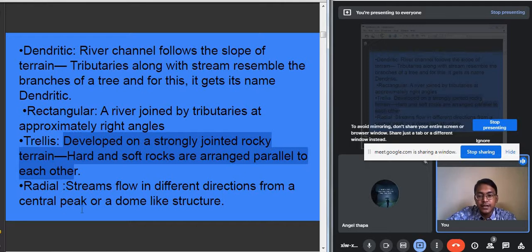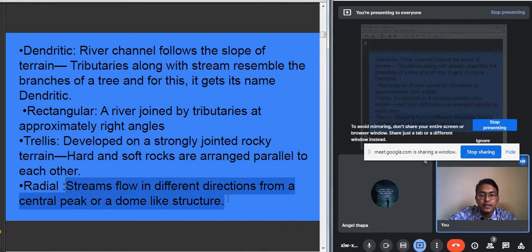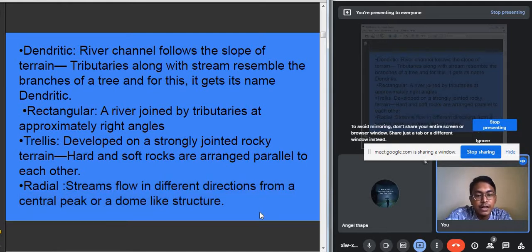And the radial drainage pattern. In the radial drainage pattern, the river originates from an uplifted area, from a hilly area, like a dome-like structure, and it flows in different directions. So when the main river and its tributaries or distributaries flow in different directions because of the dome-like structure of the land, they form the radial drainage pattern. Some streams flow in different directions from a central peak or dome-like structure, and they resemble the radial drainage pattern.